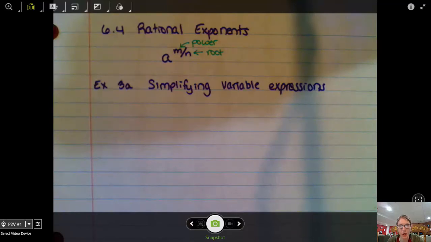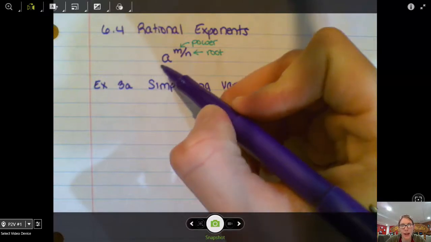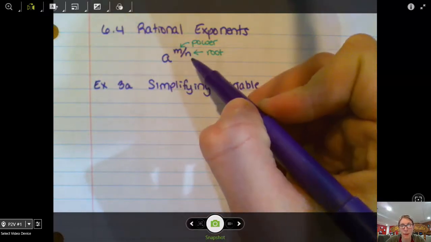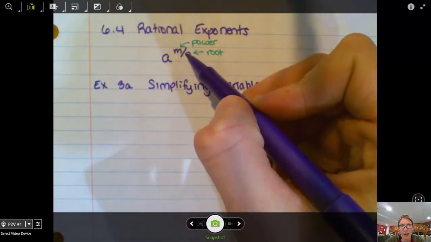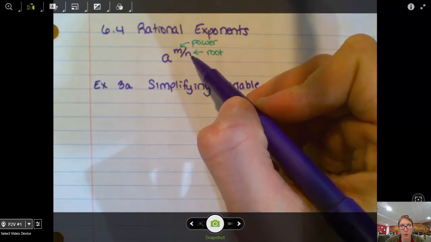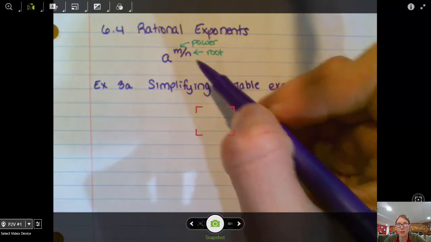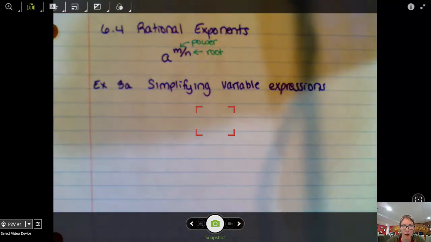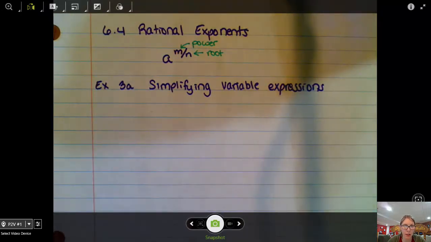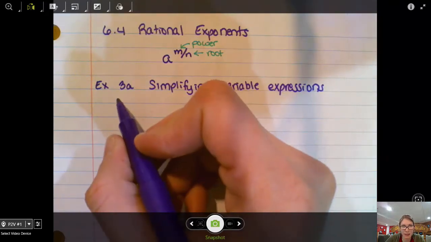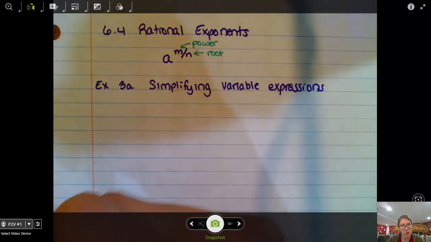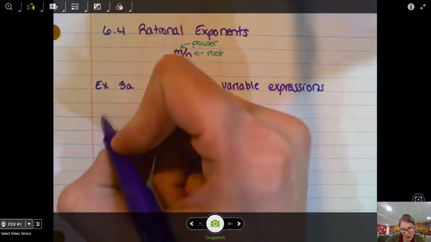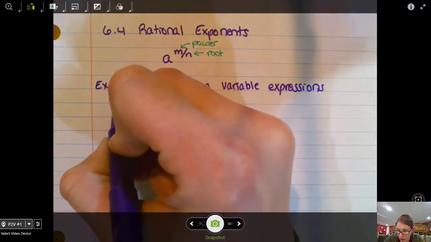Today we're going to continue our work with rational exponents, and just remember that if we have a to the m over n power, a rational exponent, that bottom number tells you the root and the top number tells you the power. We're going to be simplifying some variable expressions with our rational exponents today. In example 3a, I'm going to do two different pieces here. Part A for example 3a.